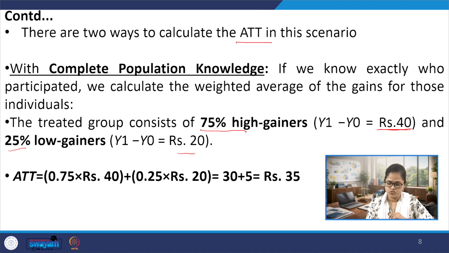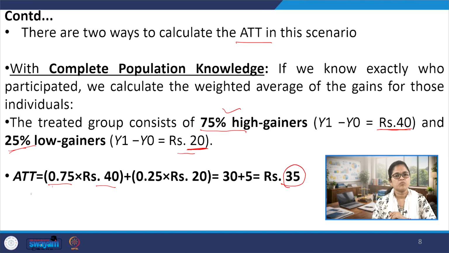For high gainers, 0.75 multiplied by 40, plus 25% from the low gainers, that is 0.25 multiplied by the gain of 20 rupees. So this is 35. The average treatment effect on the treated is 35. This is the first method. When we have complete information about the population, we can find this average treatment effect in this way.